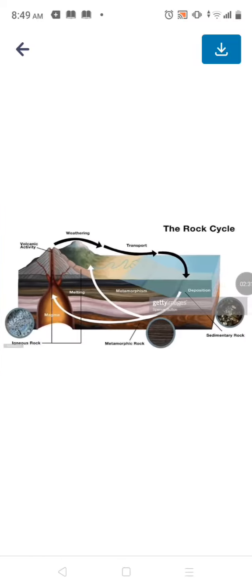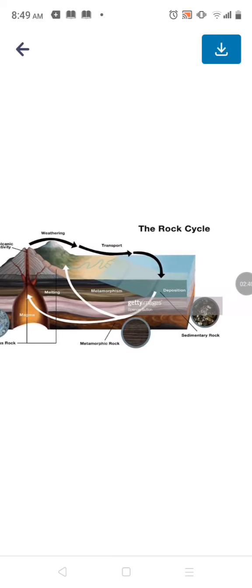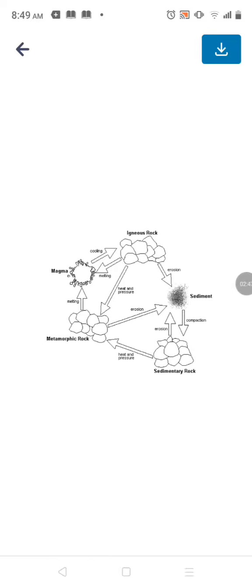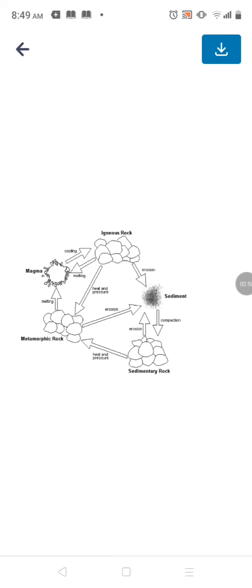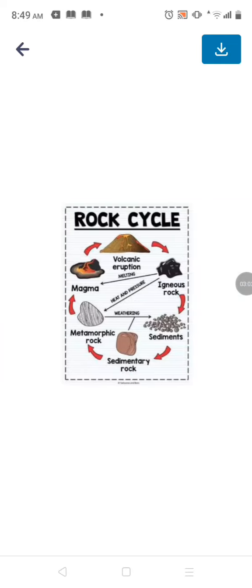Igneous rock, sedimentary rock, transport, weathering, volcanic activity, then metamorphic rock becomes magma, and then lava. This is the rock cycle, by the processes of cooling, melting, erosion.